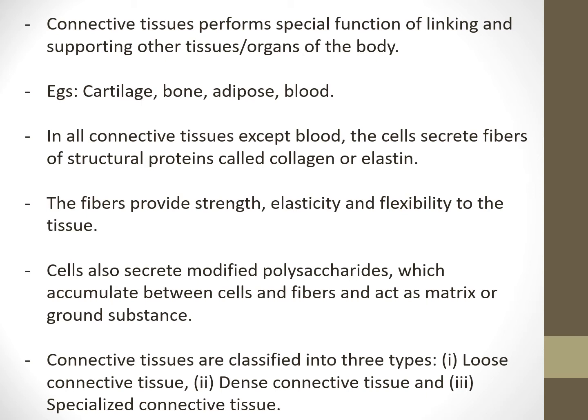Connective tissue is classified into three types. Number 1, loose connective tissue. Number 2, dense connective tissue. And number 3, specialized connective tissue. So we have three different types of connective tissue in our body: loose connective tissue, dense connective tissue, and specialized connective tissue.